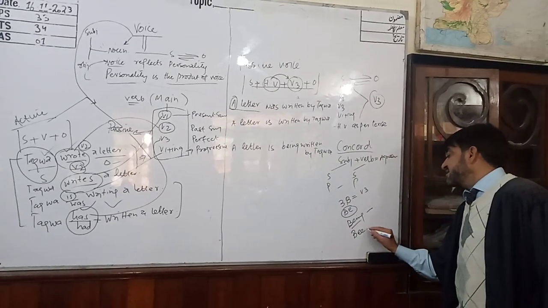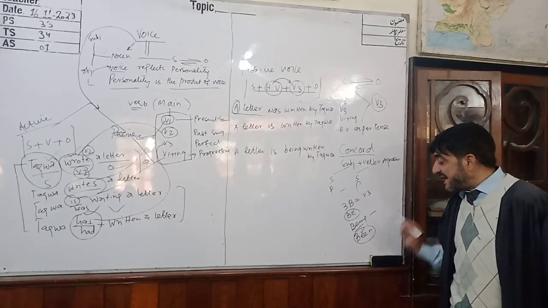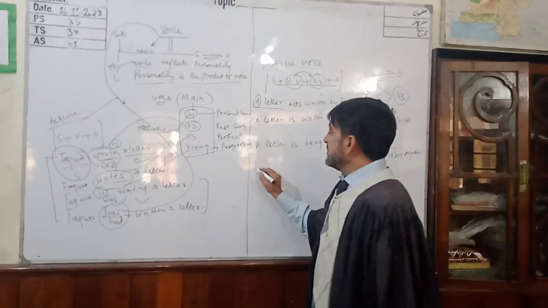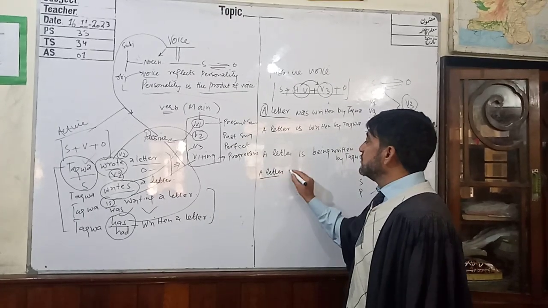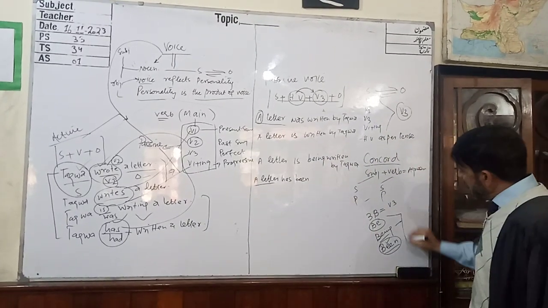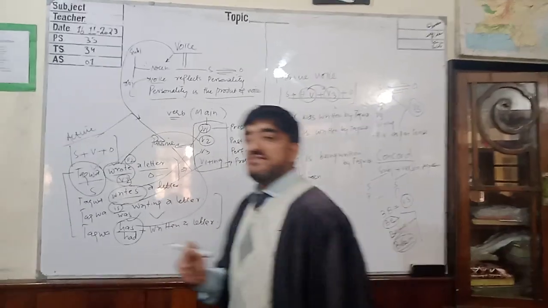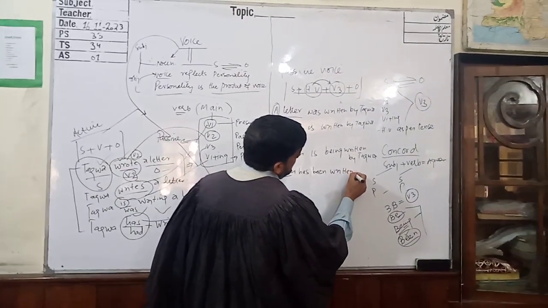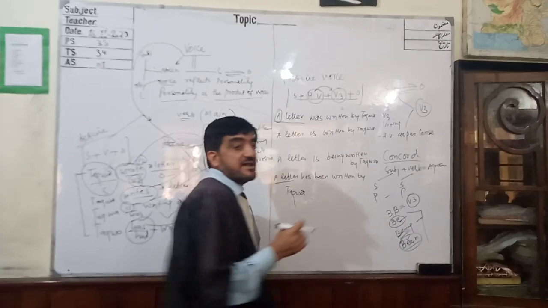If the sentence is in perfect tense, we will always use, after the active helping verb, the passive helping verb that is called be. So, a letter, singular, has been, and after been, the formula is already there that if there is being or been in a sentence, the third form of the verb must be used. So a letter has been written by Taqwa, and this is the end of your voices.